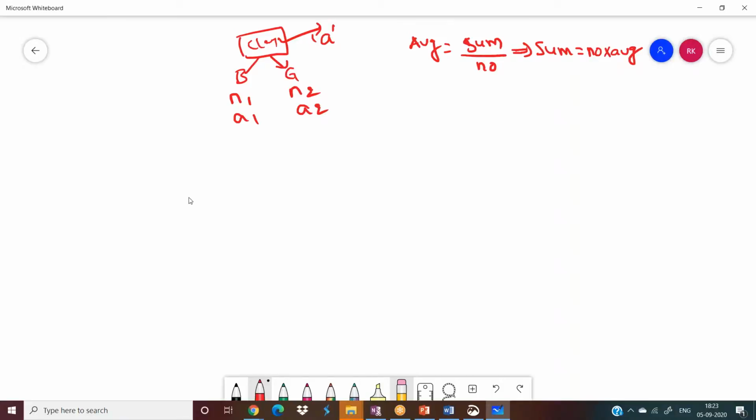Then you will solve like this only. How will you solve? N1 boys into A1 marks plus N2 girls into A2 marks. And this is the overall. Why am I adding? Because I am finding the overall marks of the class. Here, this is total marks of boys, total marks of girls, right?